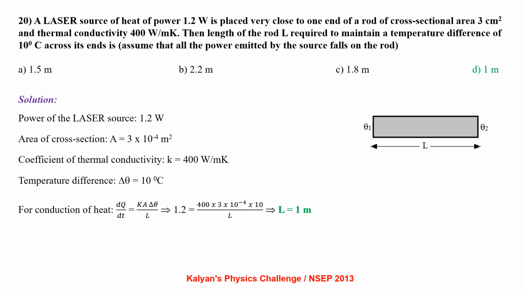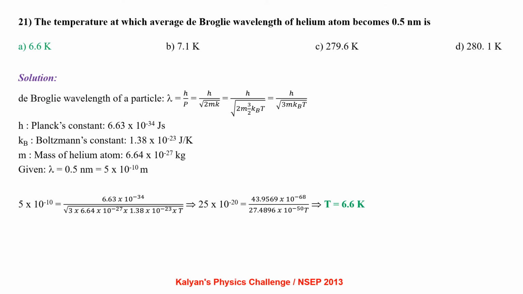equal to 1 meter. The temperature at which average de Broglie wavelength of helium atom becomes 0.5 nanometer is. De Broglie wavelength of a particle lambda equals h by p, that is h by root of 2mK, that is h by root of 2m into 3 by 2 kBT. Ultimately, it is h by root of 3m kBT, where m is mass, kB is Boltzmann's constant, T is absolute temperature. Put the numerical values into the formula and simplify to get T equal to 6.6 Kelvin.